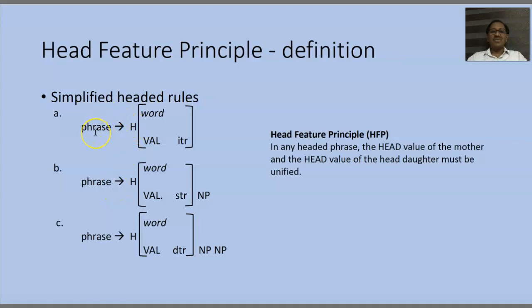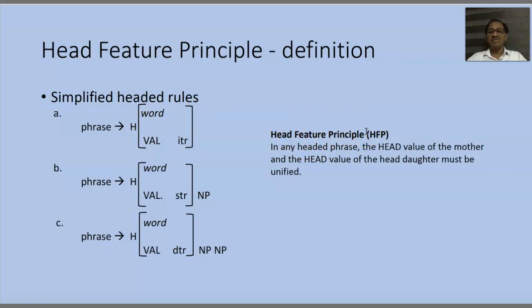So what we are basically looking at is, in any headed phrase, the head value of the mother and the head value of the head daughter must be unified. That means the head value of the phrase and the head value on the right hand side, the daughter's value, are same, then that principle we call it head feature principle. Right?